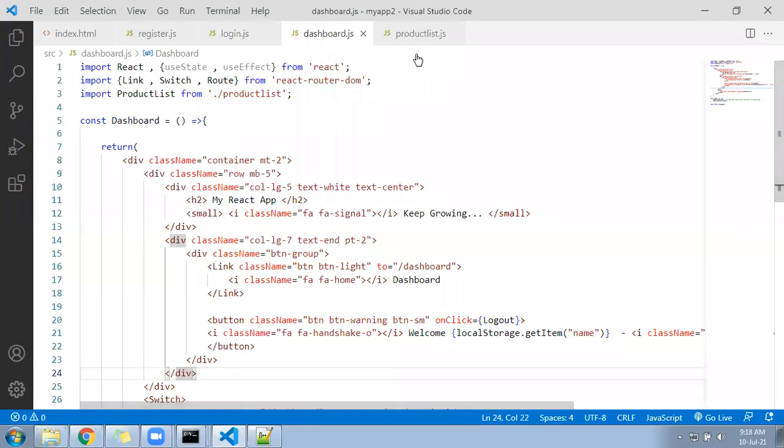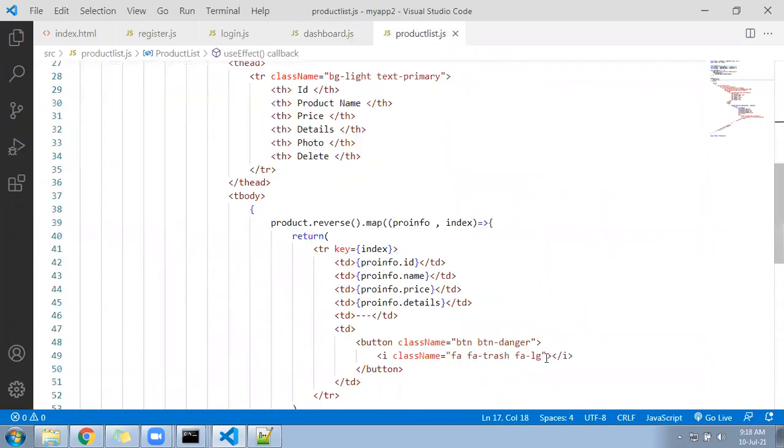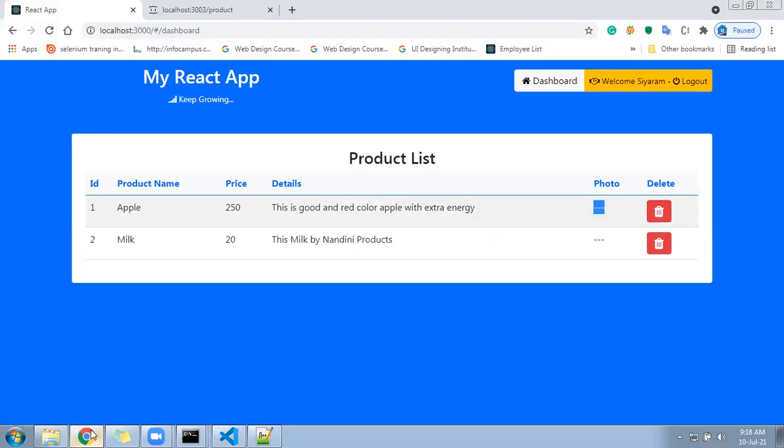First, reduce the delete button size. LG we have written here, FA FA LG, remove LG. Automatically the trash button will be smaller. Remove the LG, automatically the trash button will be smaller. It's got a little smaller.